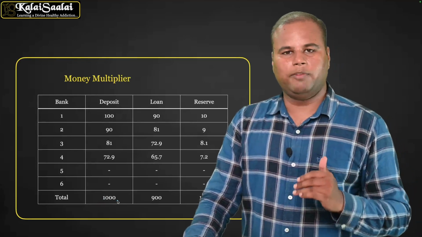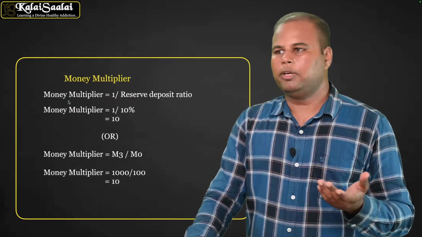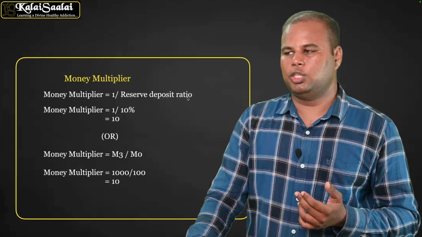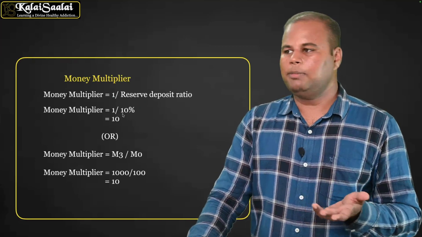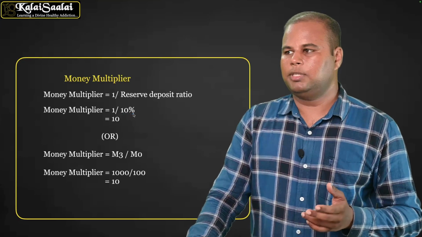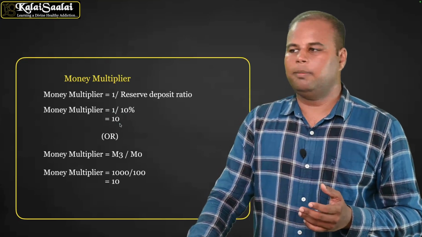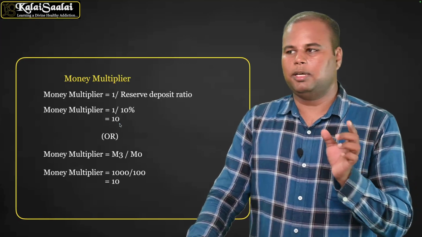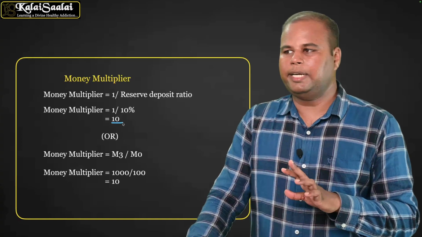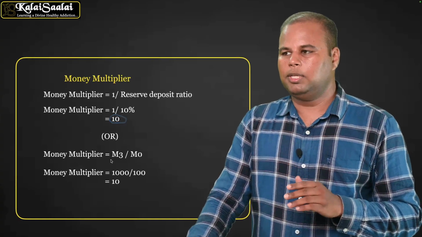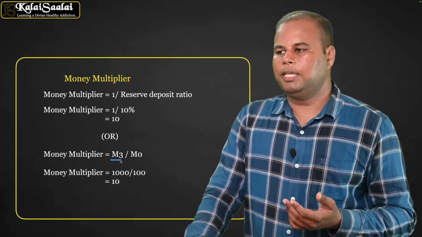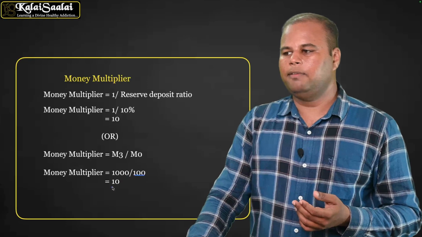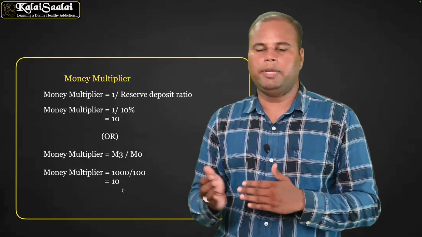So how can the money multiplier effect be calculated? It can be calculated with the help of two formulas. First one is 1 divided by the reserve deposit ratio. In our example, we have taken 10% as our reserve deposit ratio. So 1 by 10% will be 10. RBI has printed 100 rupees, and it has been converted to 1000, which is 10 times. The other formula is M3, that is the broad money, divided by the narrow money. So here it is 1000 rupees divided by 100, which will be 10. So this is how the money multiplier effect is calculated.